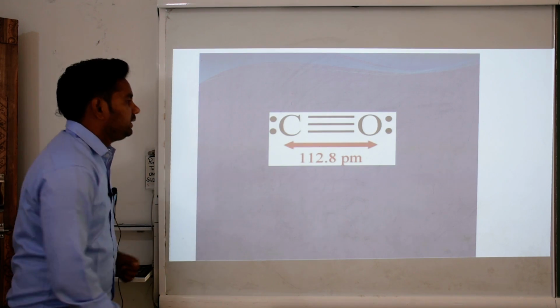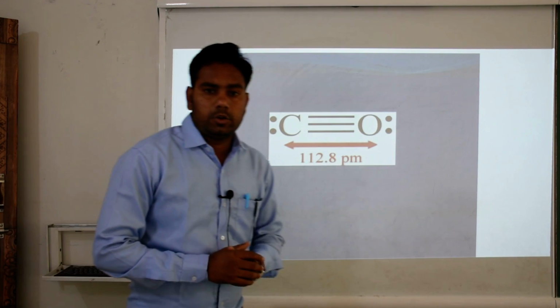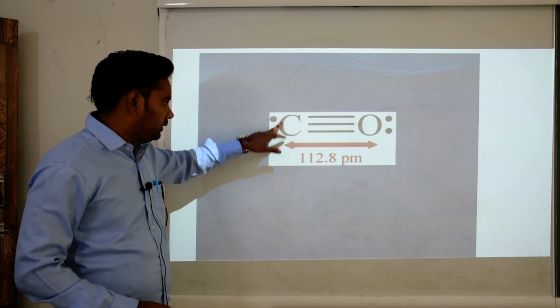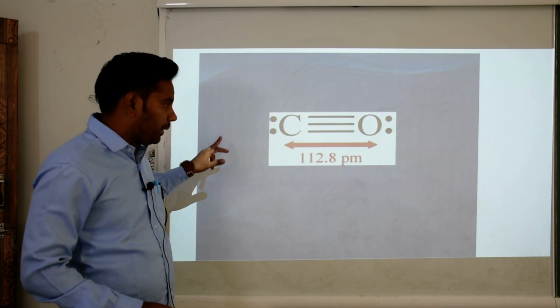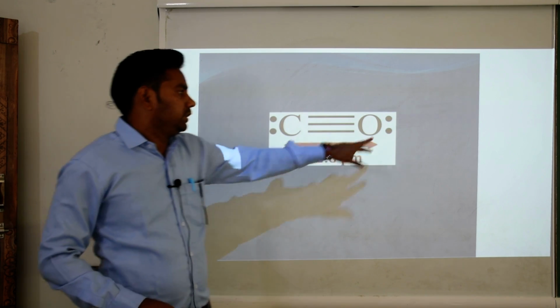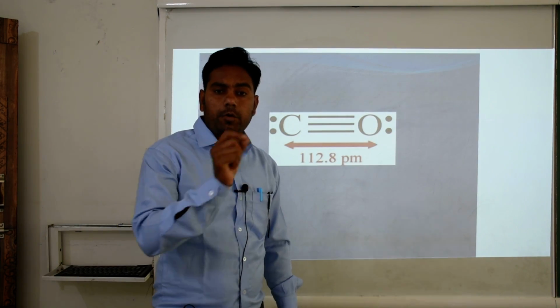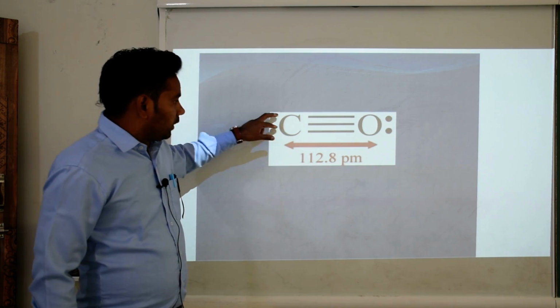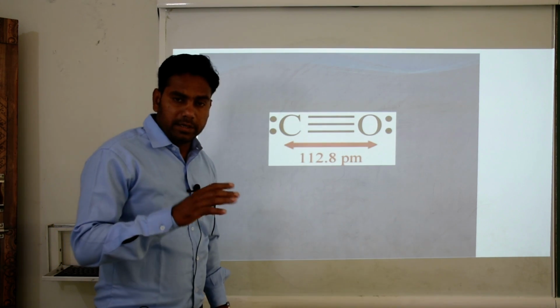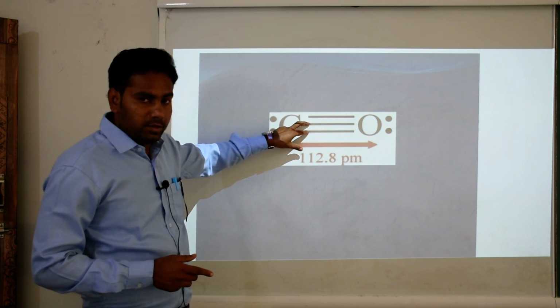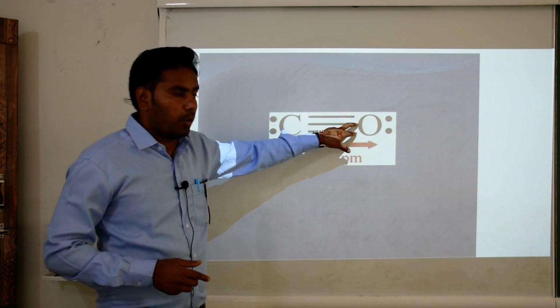Now this is the formula of carbon monoxide. Here these two electrons are called the lone pair of the carbon atom, and these electrons are called the lone pair of the oxygen atom. Carbon has 4 electrons in its valence shell, so 2 here and 2 here are used for covalent bonding.